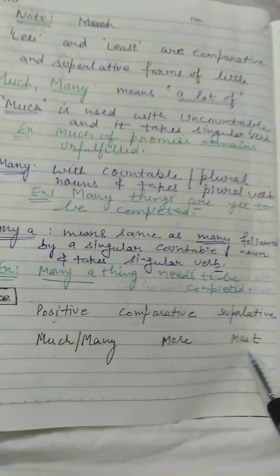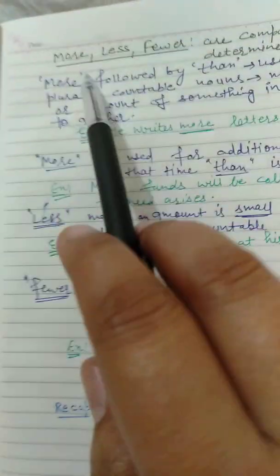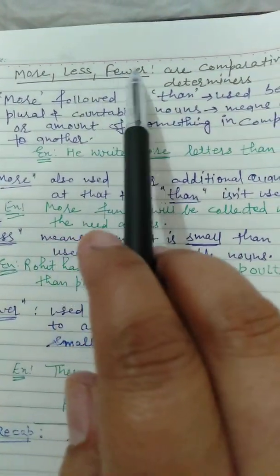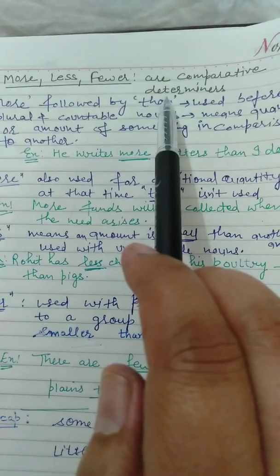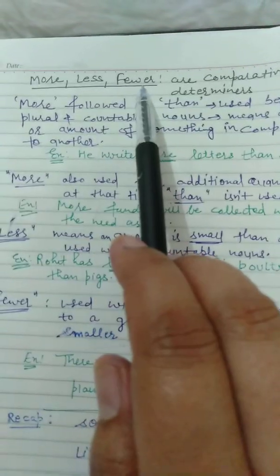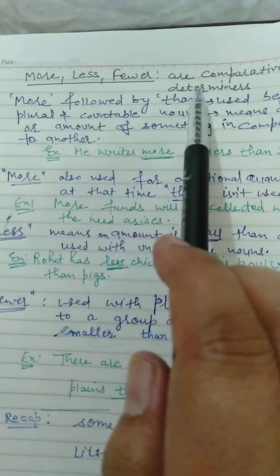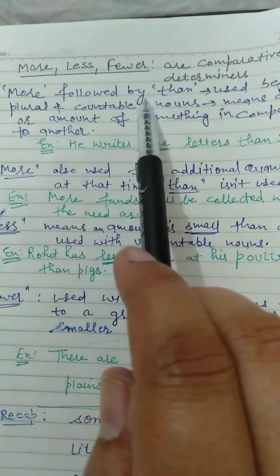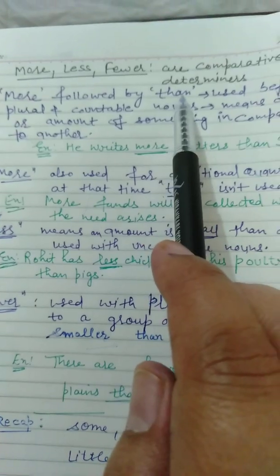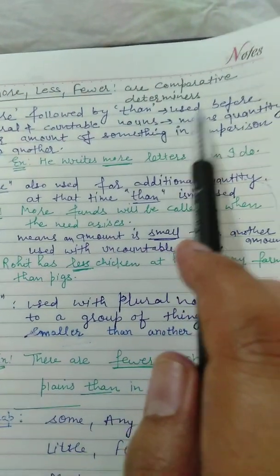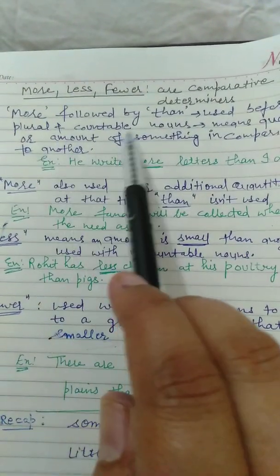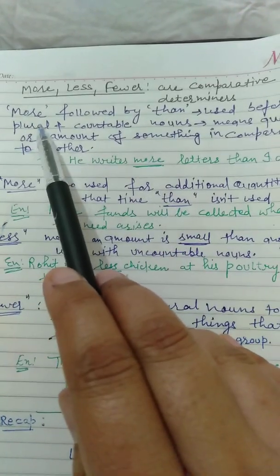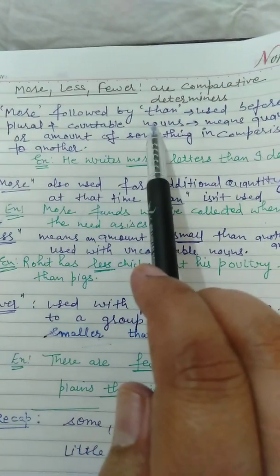Let us see its uses. More, less, fewer are comparative determiners. They all three are the comparative determiners. More is followed by than, means with more we use than. And it is used before plural and uncountable nouns.